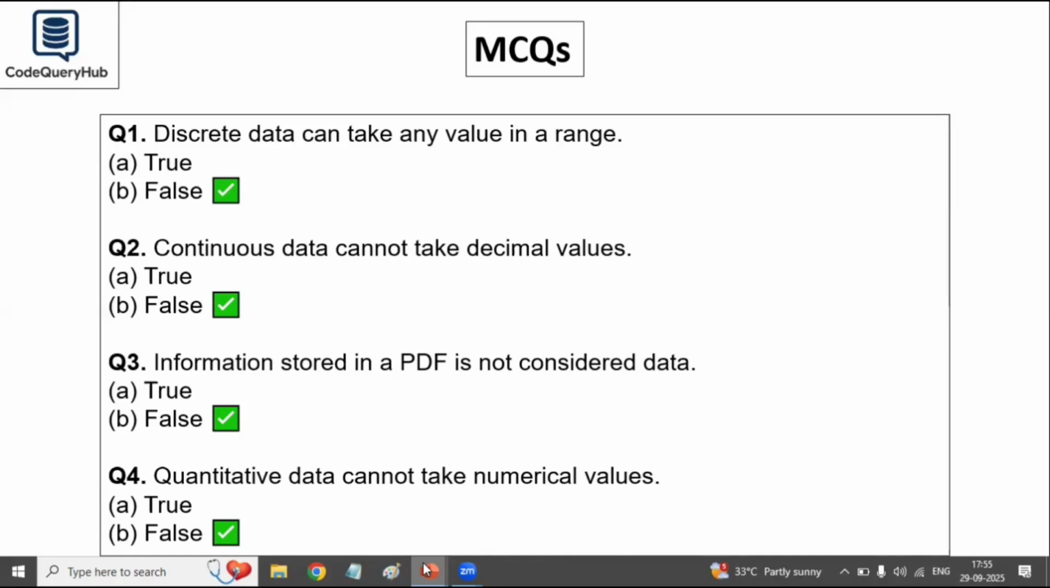Third question is, information stored in a PDF is not considered data. So the answer is false because the PDF has text, images, and numbers. All of that is data. Fourth question is, quantitative data cannot take numerical values. So the answer is false again, because quantitative data means the numerical data.